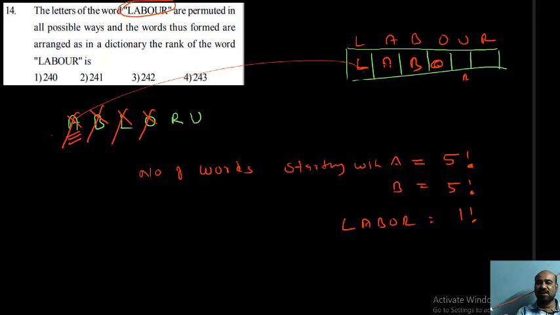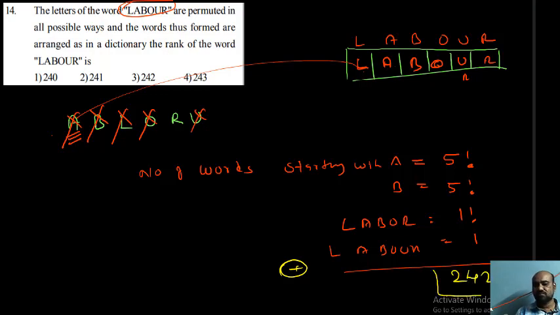After that, L, A, B, O, U. U is taken in the fixed place. L, A, B, O, U, R. What is the meaning of the next word? LABOUR, L, A, B, O, U, R. That is equal to 1. Add all these. What will we get? That is the rank of the word. 120, 240, 242. I can say that 242 is the rank of the word.